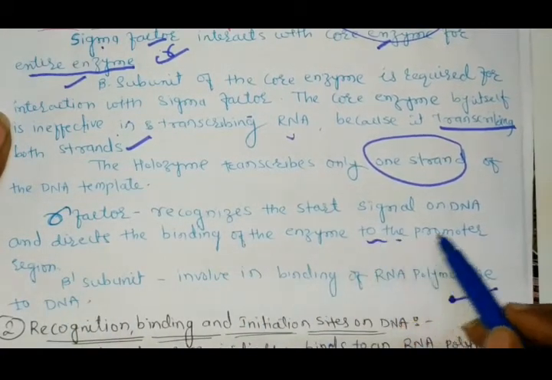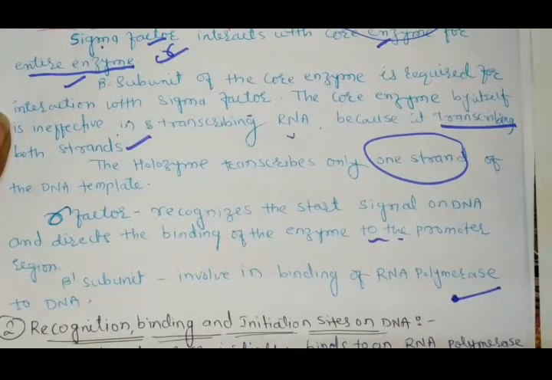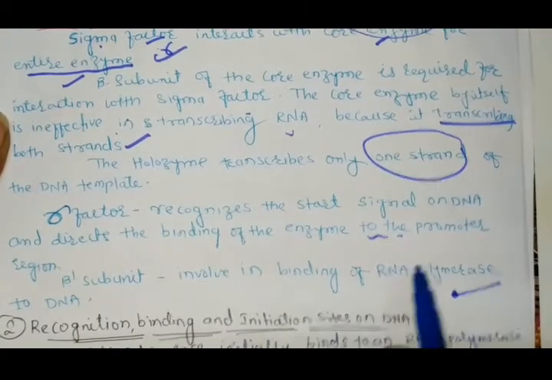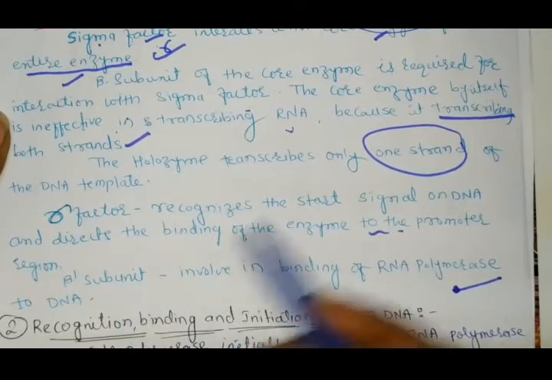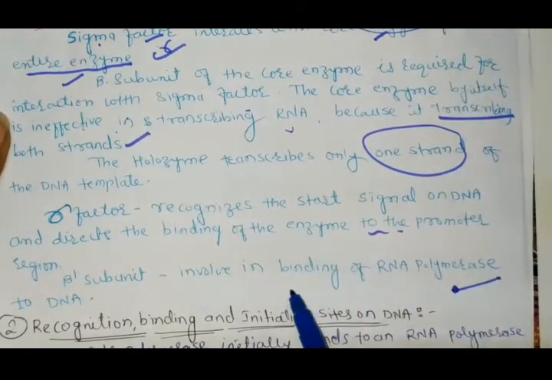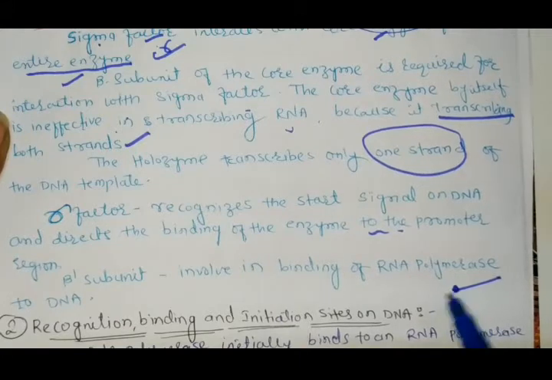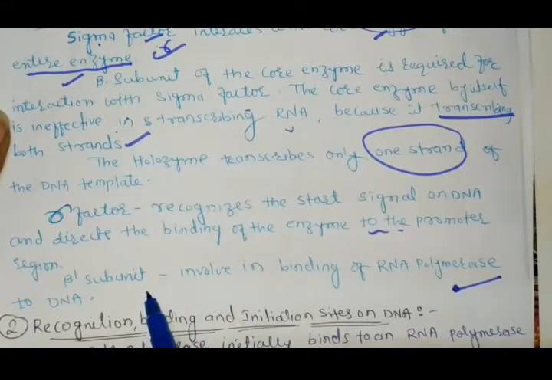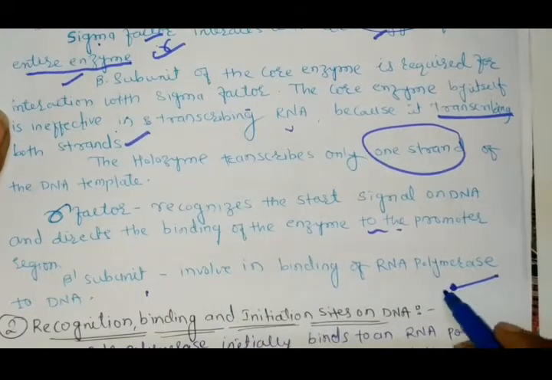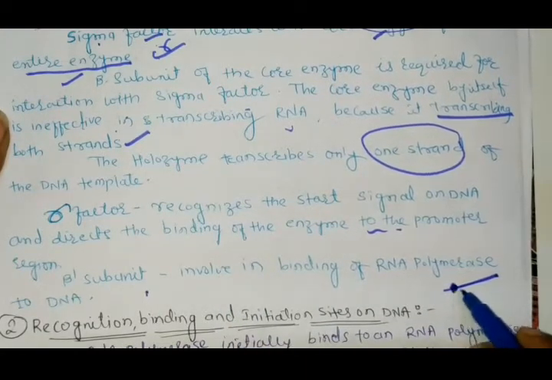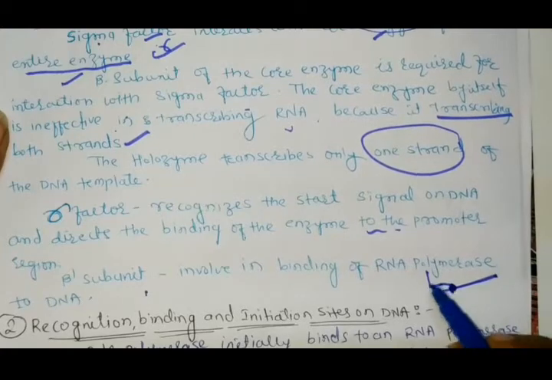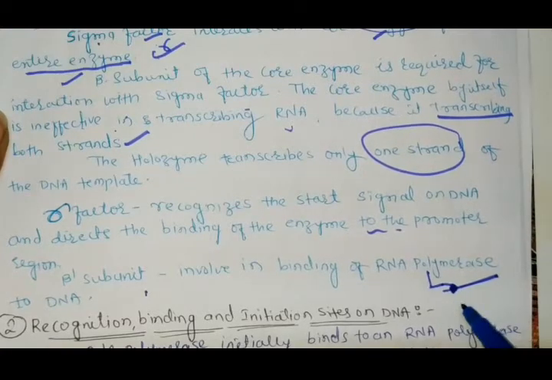The beta dash subunit is involved in the binding of the RNA polymerase to the DNA, and the RNA polymerase binds to the DNA.